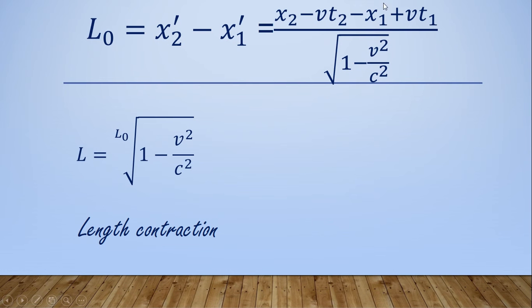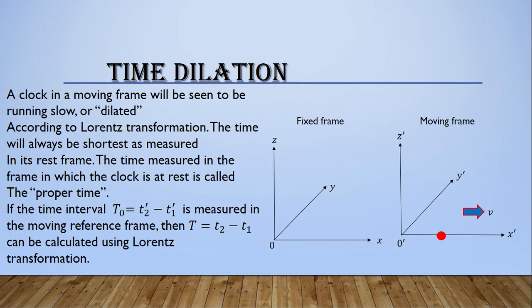This term and this term become 0 and remain x2 minus x1. Since x2 minus x1 is equal to L, we can find that L is equal to L0 times something.